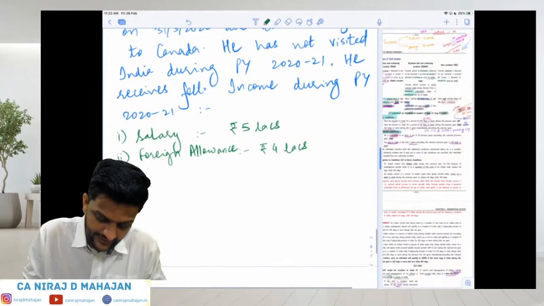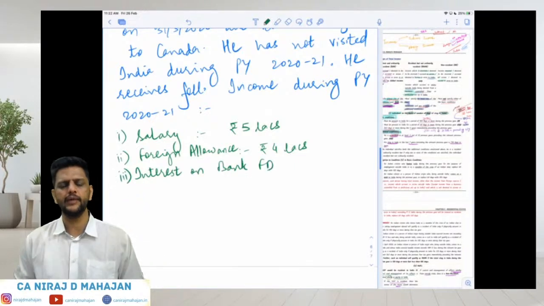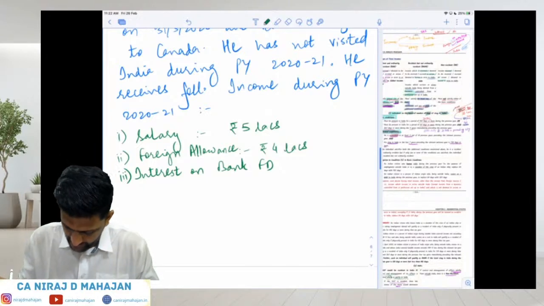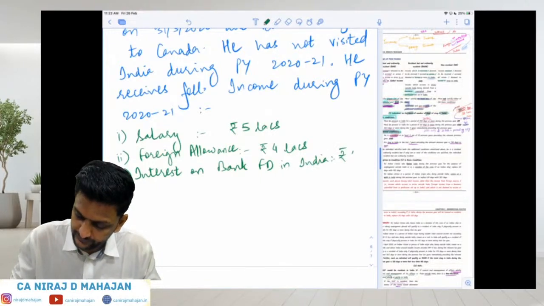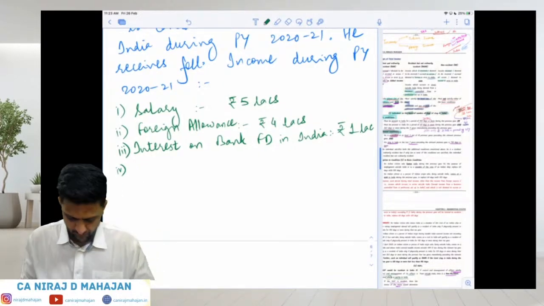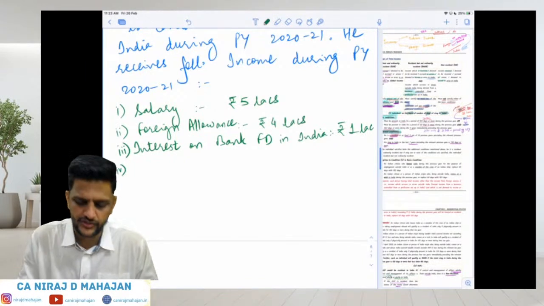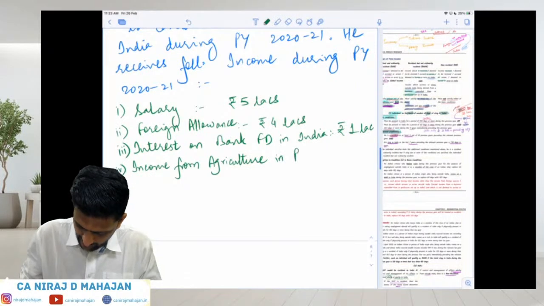Interest on bank FD in India. The FD is kept in some bank in India. Interest on bank FD, rupees 1 lakh. And fourth one, bachcho, income from agriculture in Pakistan, Nepal, whichever country you want.